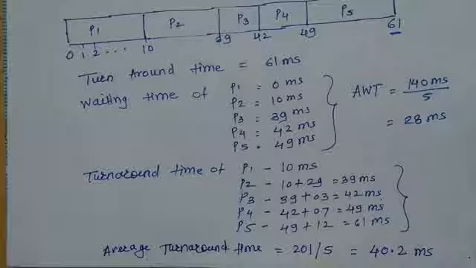So this is how we have calculated the turnaround time, then the waiting time of each process, average waiting time, turnaround time of each process, and average turnaround time from the Gantt chart. And here the algorithm applied is the FCFS scheduling algorithm, that is first come first serve. I hope you all have understood this.